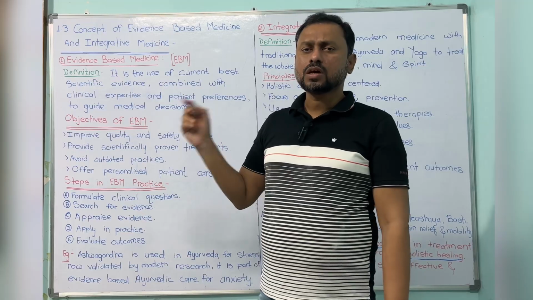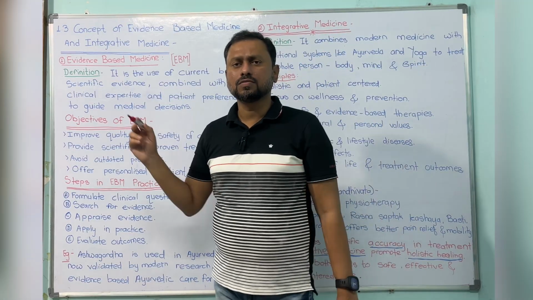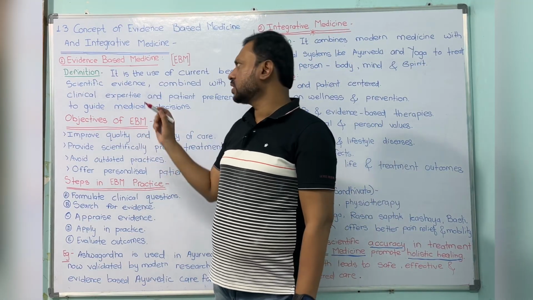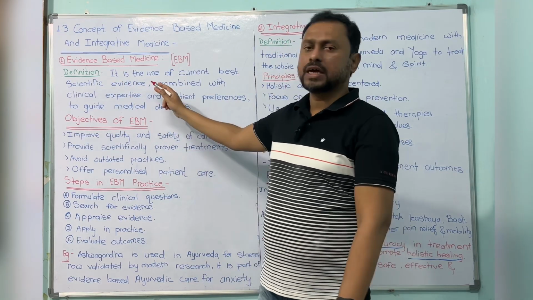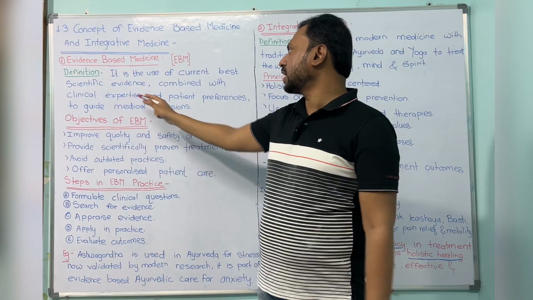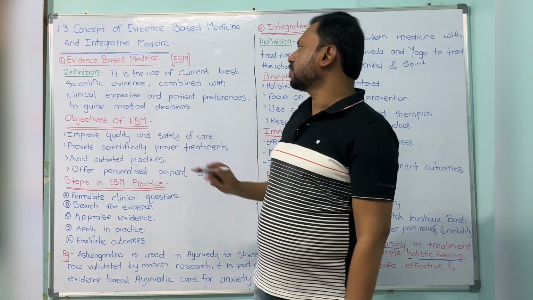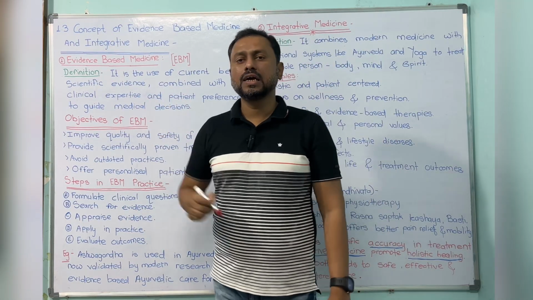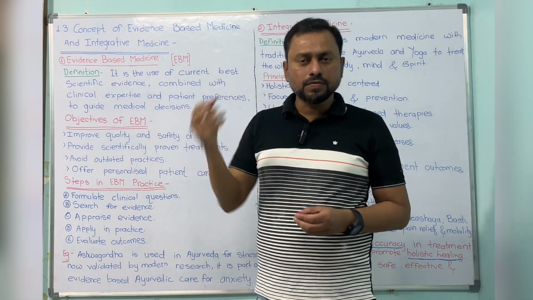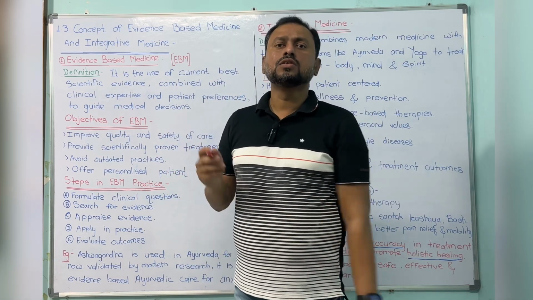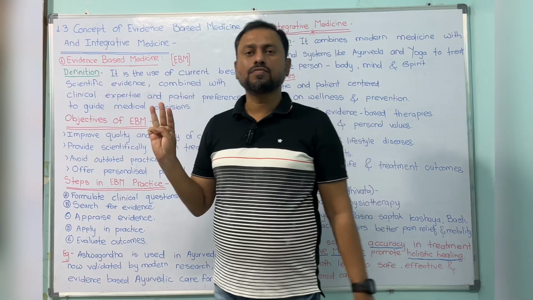Here the first thing is the definition. We will study the definition here. The definition is that it is the use of current best scientific evidence combined with clinical expertise and patient preference to guide medical decisions. Okay, what does it mean? In giving the patients the medicines, what are the three criteria we are following here?